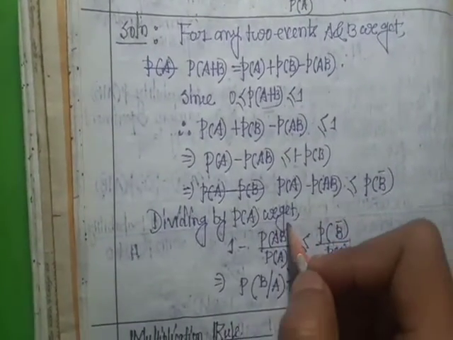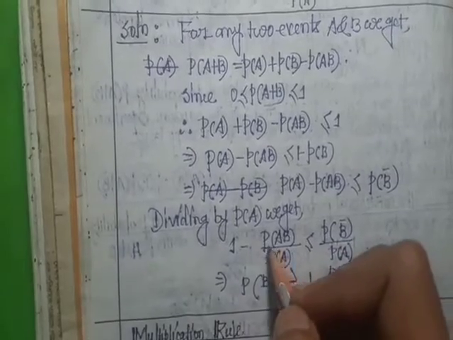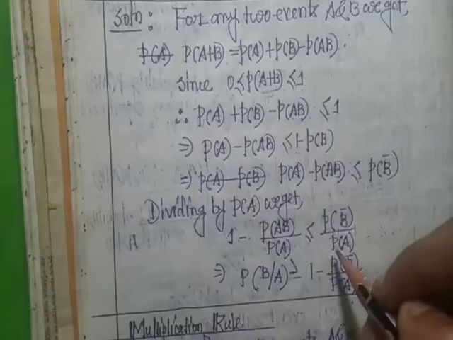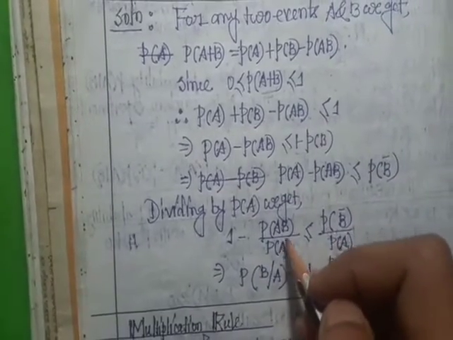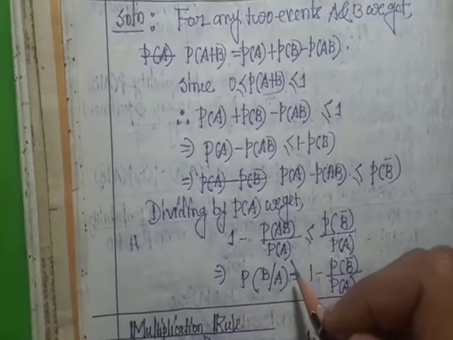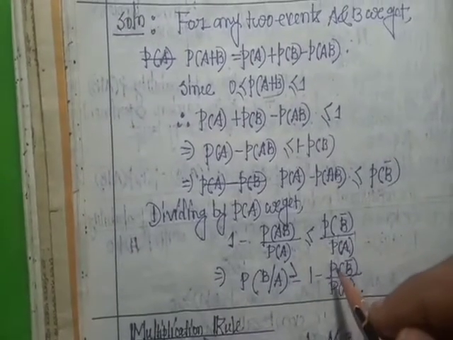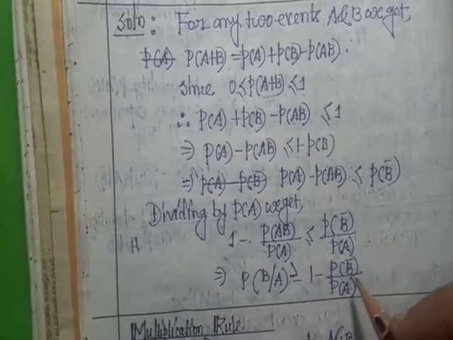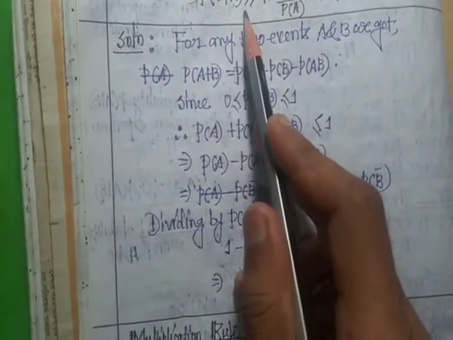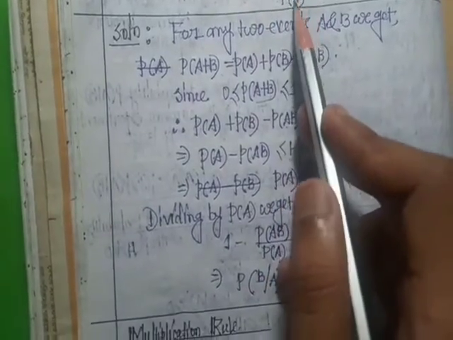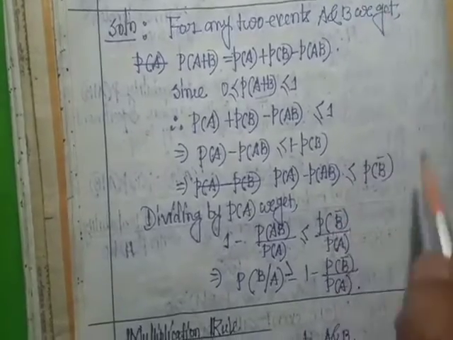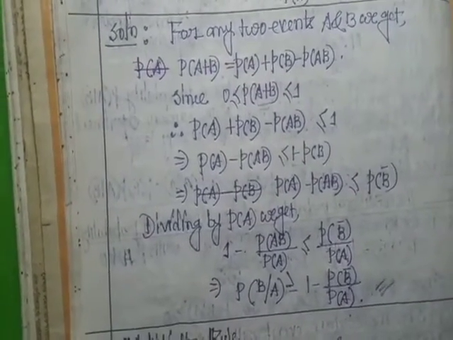We divide by probability of A, we get 1 minus probability of AB by probability of A less than or equal to probability of B bar by probability of A. Probability of AB by probability of A means probability of B by A. So probability of B by A is greater than or equal to 1 minus probability of B bar by probability of A. Hence probability of B by A is greater than or equal to 1 minus probability of B bar by probability of A, provided probability of A is not equal to 0. Proof complete.